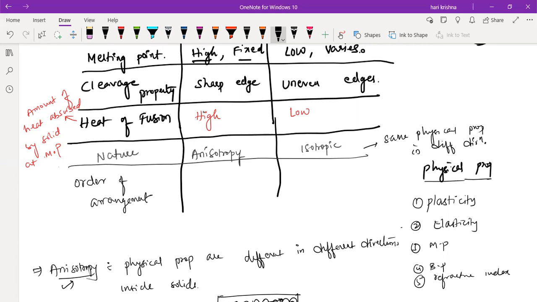If you take the crystalline solid, you'll have the long range order. That means for the longer range, the particles are arranged in a regular fashion. So this will have the long range order, this will have the short range order.